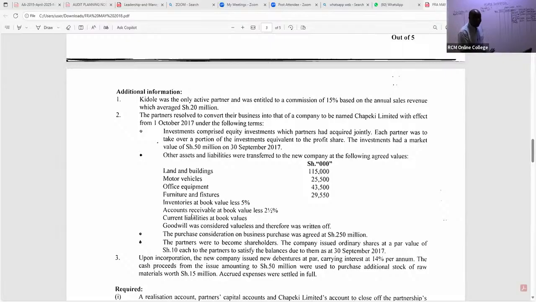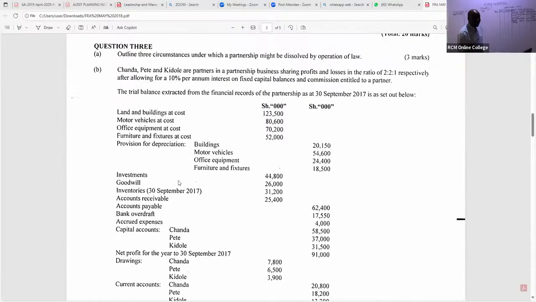So in this case, let's take them to the realization account as we tick. If you have your past papers, tick, so you don't forget any. The first one that was realized to the new company is land and buildings. So we have here land. Are you able to see the cost? The cost given is 123,500. We subtract its accumulated depreciation.